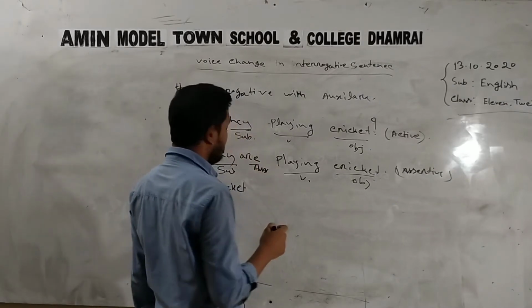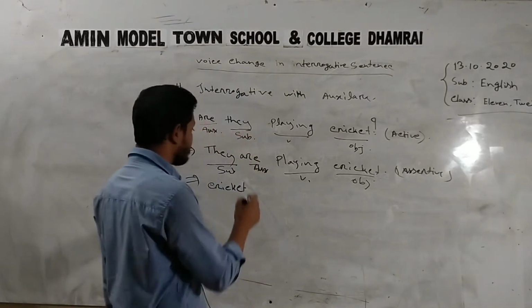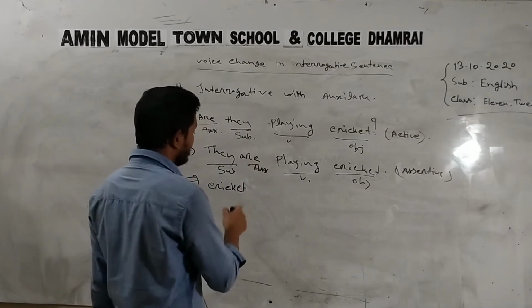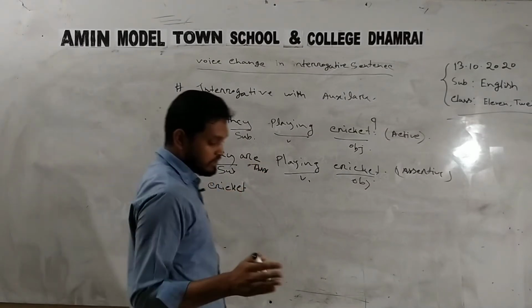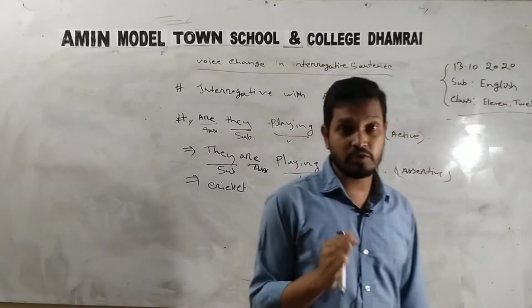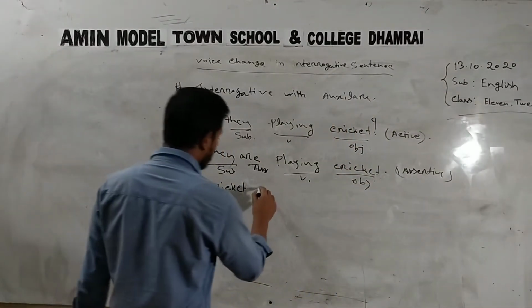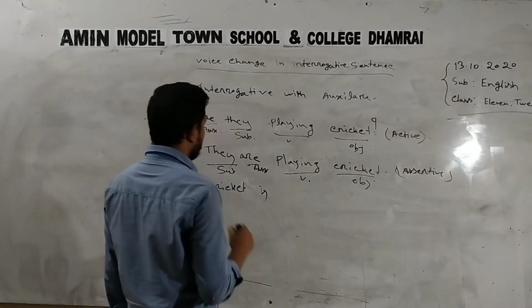So the next word is the auxiliary verb. Cricket is in singular form, so we have to use it in singular: is. Cricket is.